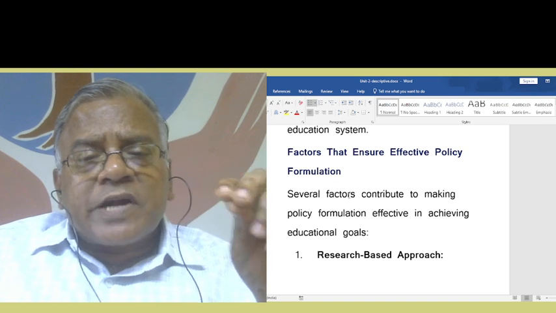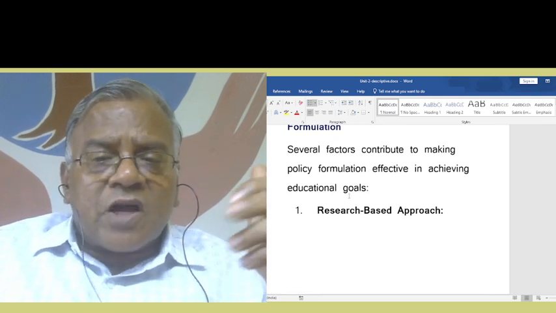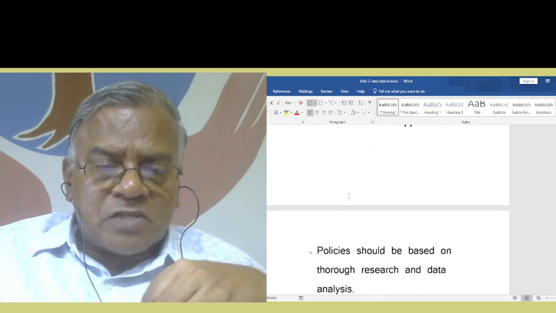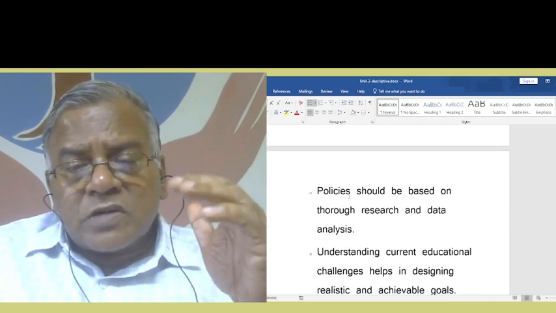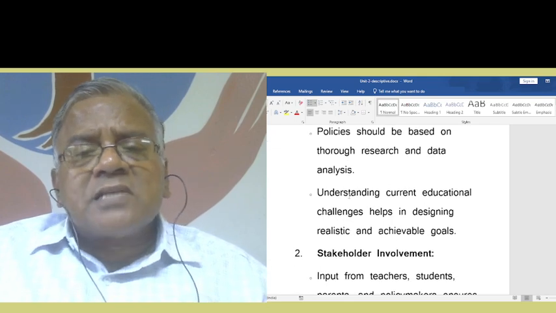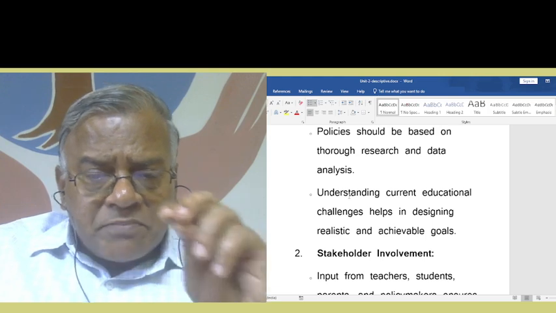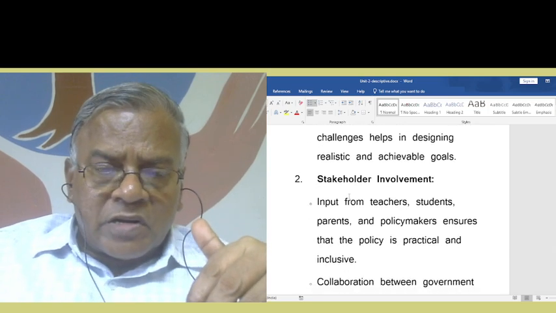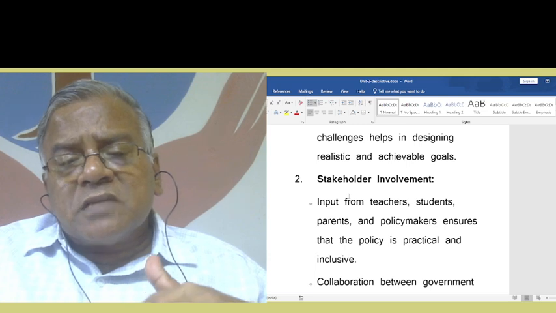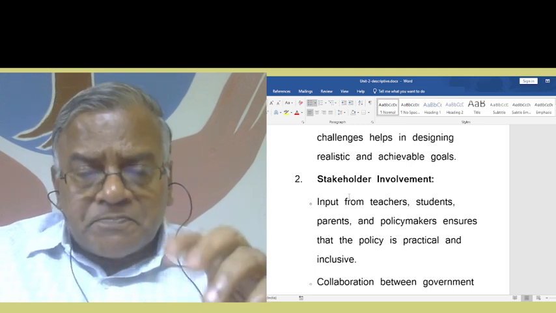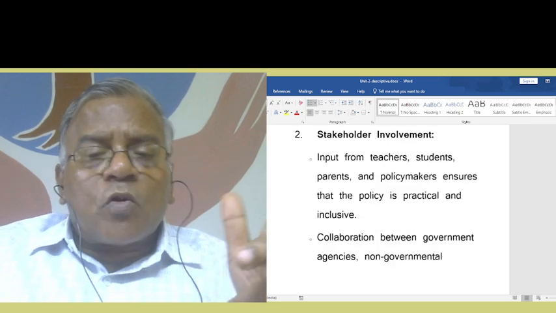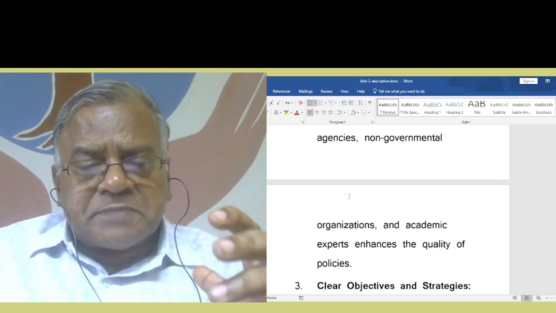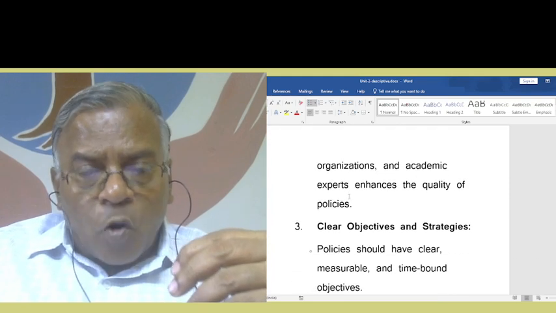Factors that ensure effective policy formulation. Several factors contribute to making policy formulation effective in achieving educational goals. Research-based approach. Policy should be based on thorough research and data analysis. Understanding current educational challenges helps in designing realistic and achievable goals. Then stakeholder involvement. Input from teachers, students, parents, and policymakers ensures that the policy is practical and inclusive. Then collaboration between government agencies, non-governmental organizations, and academic experts enhances the quality of policies.